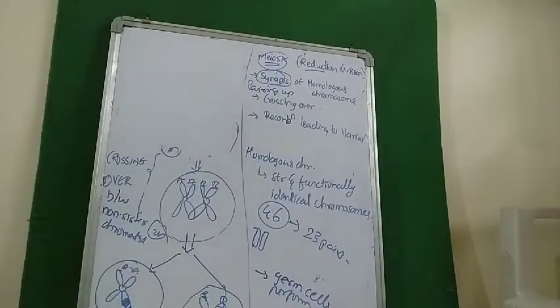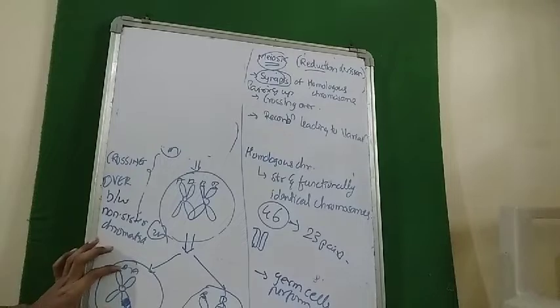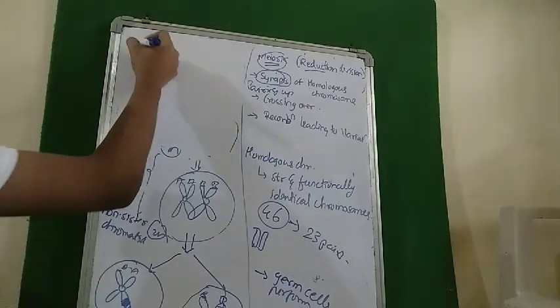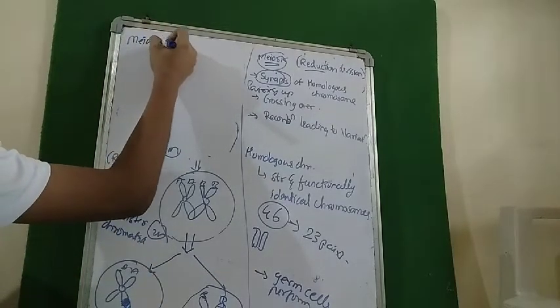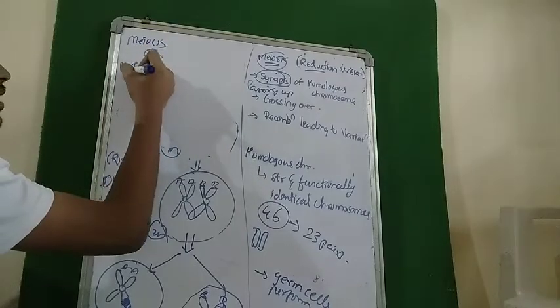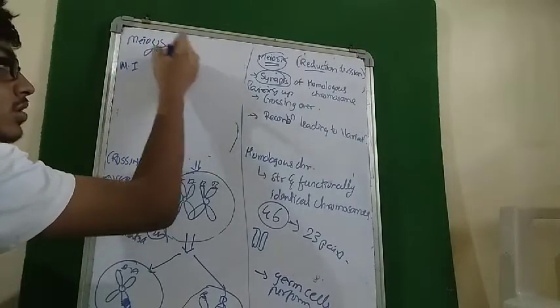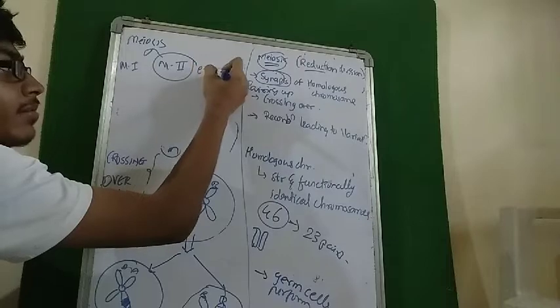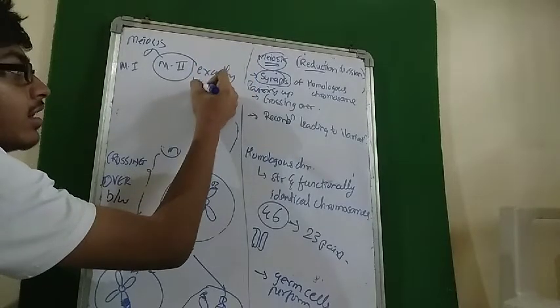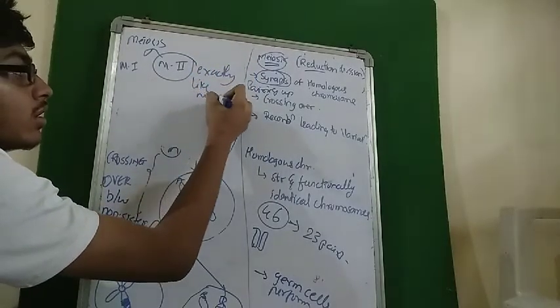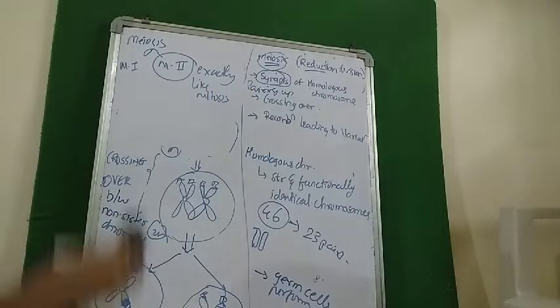And after this, now this is one cell. So meiosis occurs in 2 steps: meiosis 1 and meiosis 2. Meiosis 2 is exactly like mitosis. Exactly like mitosis. Okay, so what would occur?